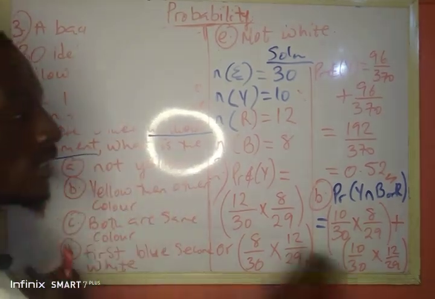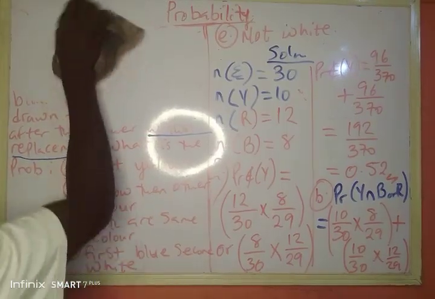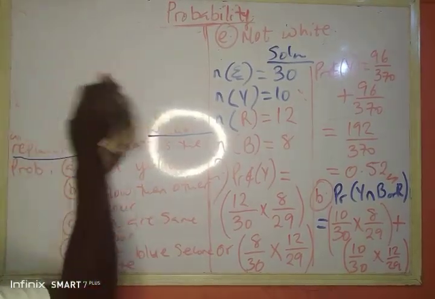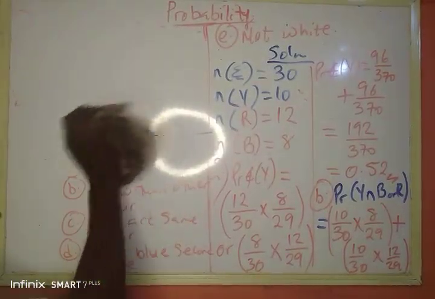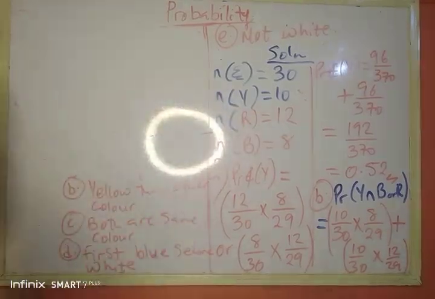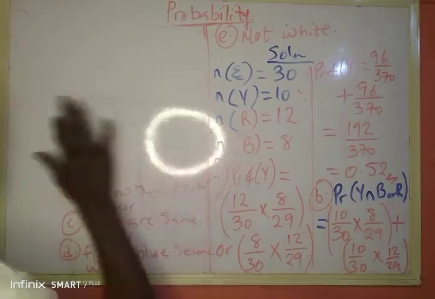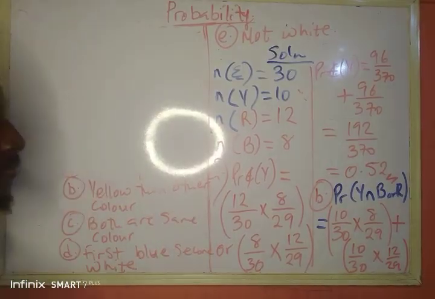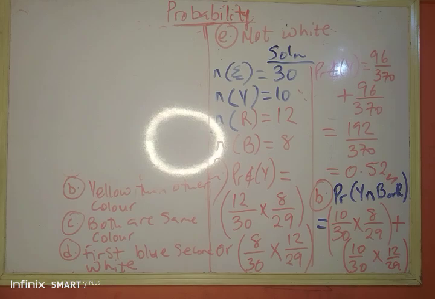The reason the denominator is decreasing is because I pick one, I do not replace it back before picking the next one. So the number of balls that are there will be decreasing as I pick balls, because I do not return it. Just as if I have 1k in my account, I remove 200 from the 1k, then I do not return the 200. That means the 1k in my account has become 800. If I move out another 200, that's 600. It will be decreasing. It will not be constant.